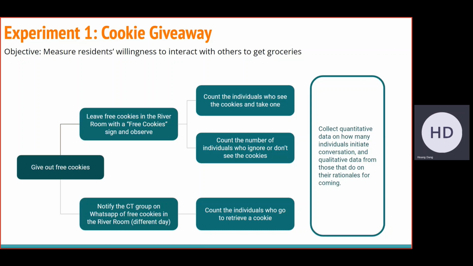For our experimental group, we would notify the Cornell Tech group chat on WhatsApp that the free cookies were going to be there and count the number of individuals who go to retrieve them based on that notification. We would also collect quantitative data on how many people initiate conversation, and of those who initiate conversation, ask them qualitative information about why they came.